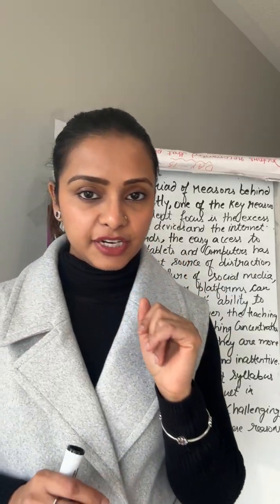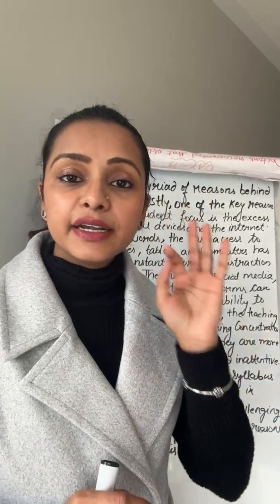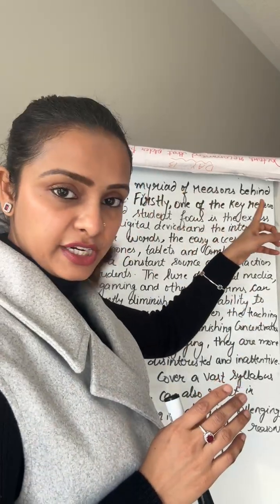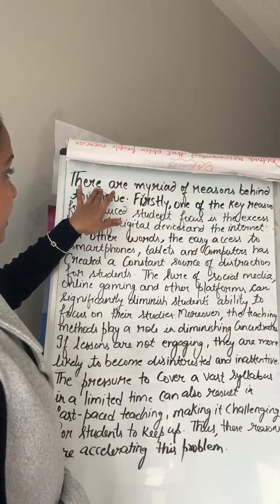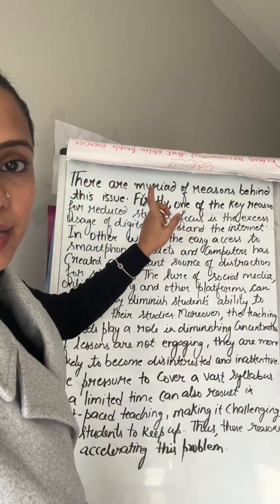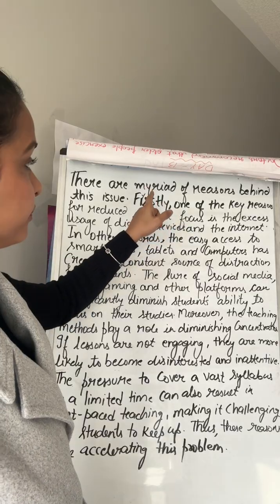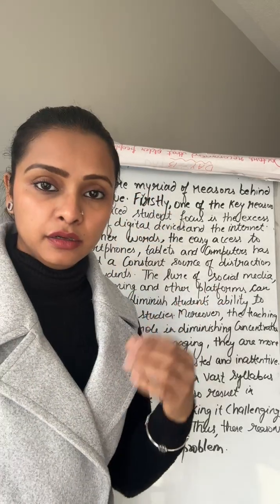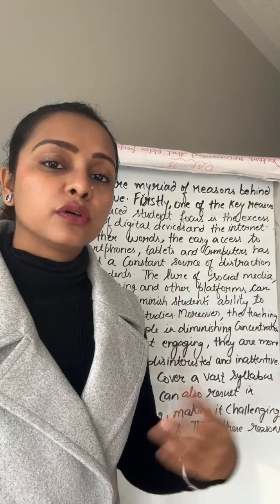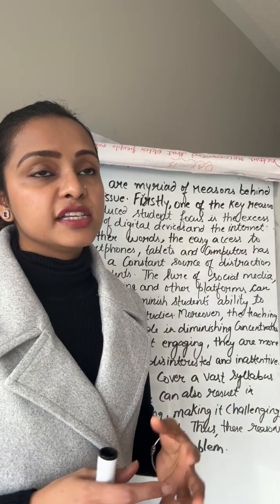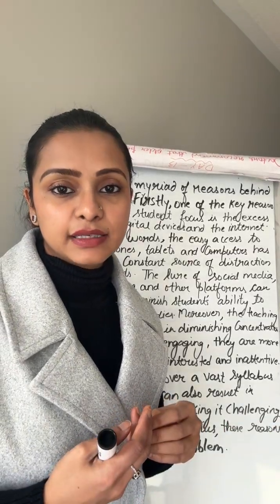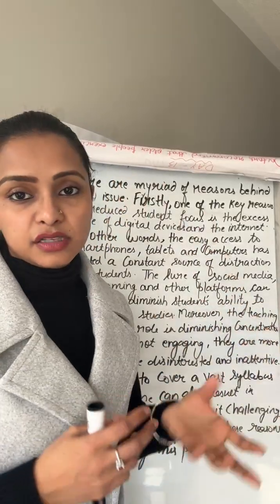So the first thing is the subject line. We'll write the subject line every time you write the reasons paragraph. You will write the same subject line which I'm going to tell you now. You have to learn this line basically. So this line is, there are myriad, M-Y-R-I-A-D. Myriad means many, a lot, superfluity, plethora. You can use any words, manifold, influx. These are some of the vocabulary words where you can replace many or a lot with these magical words.